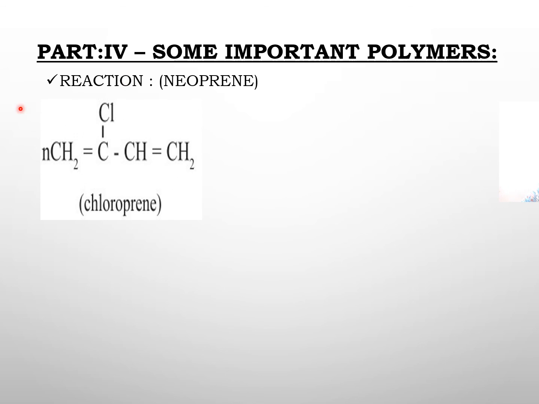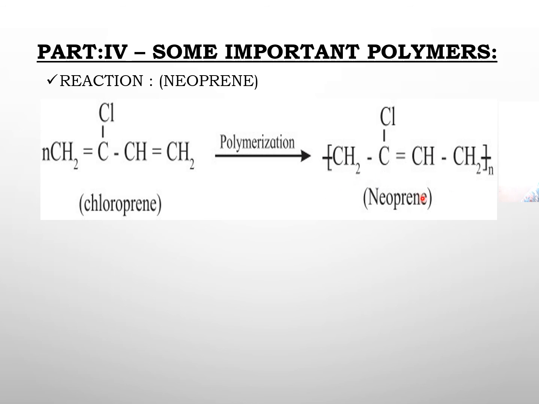Now let's see the reaction. This is chloroprene, CH2 double bond CCl, CH double bond CH2. You saw isoprene. In isoprene you had CH3 attached to the second carbon, while here you see Cl is attached to the second carbon of 1,3-butadiene. Now n molecules of chloroprene polymerize to give neoprene.